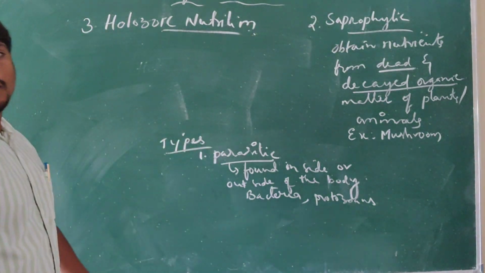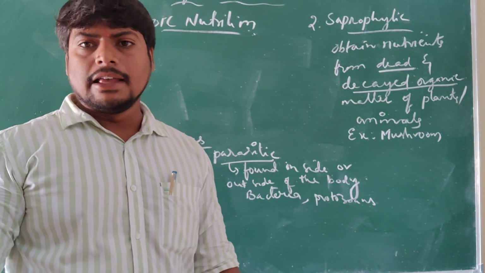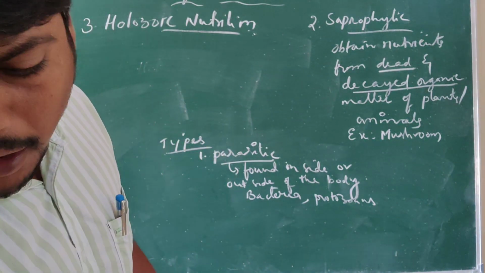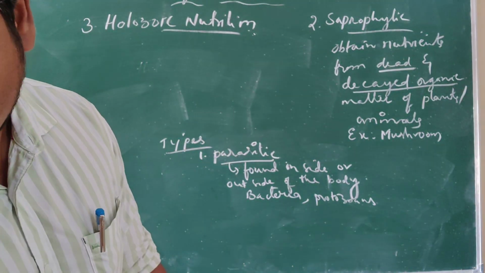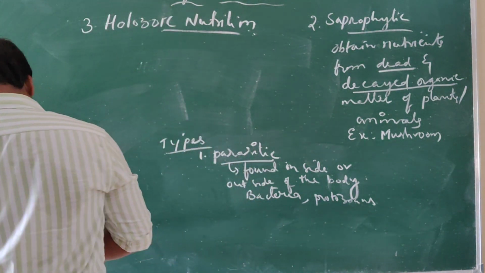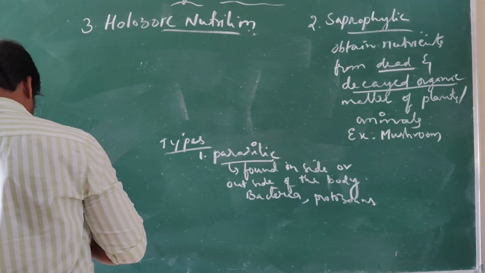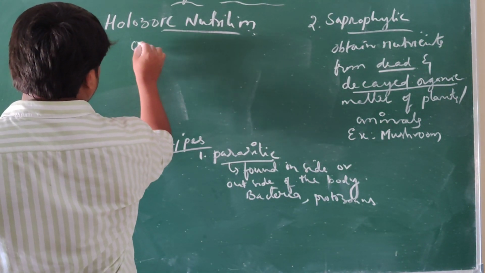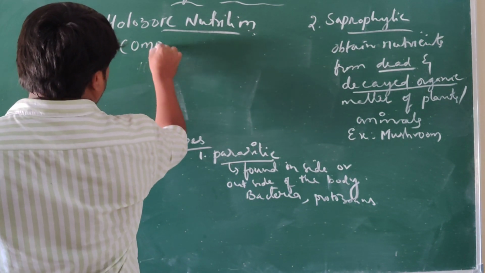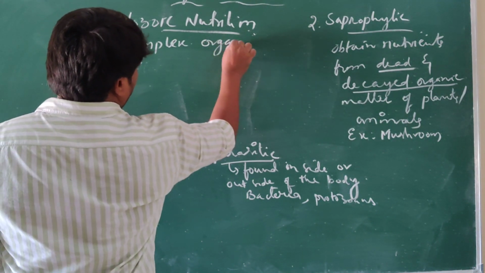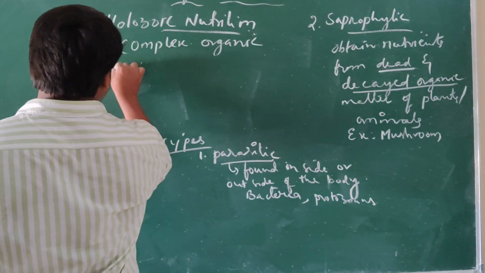What does holozoic mean? Taking solid food matter or complex food matter, obtained from complex organic matter.